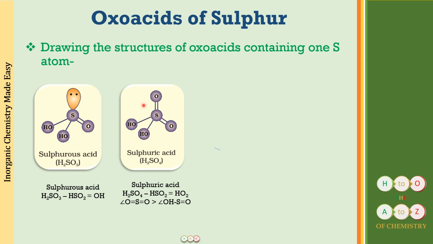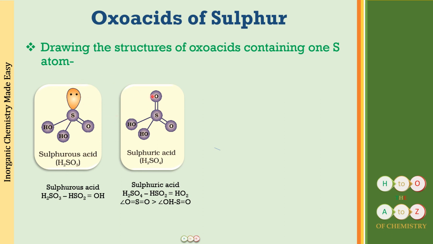So there is going to be no lone pair of electrons present, and sulfur is in its highest oxidation state. Here it is going to be +6 oxidation state. Here it is going to be +4 oxidation state. Okay. You can remember this also: sulfuric acid has +6 oxidation state. The sulfurous acid is 1 oxygen less. So for 1 oxygen we have -2. So just -2 for the oxidation state of sulfurous acid. This is +6. This will be +4.